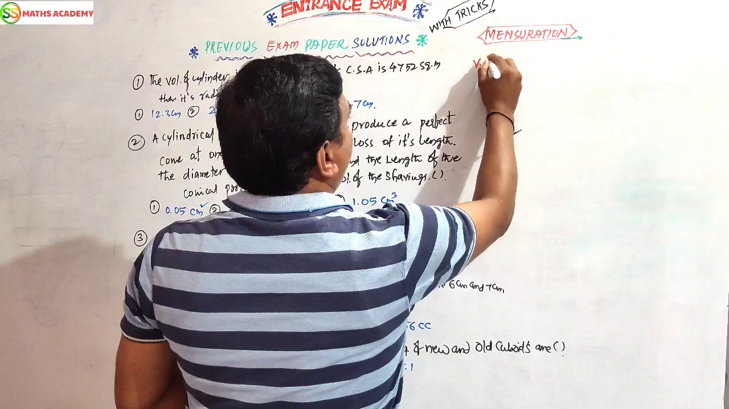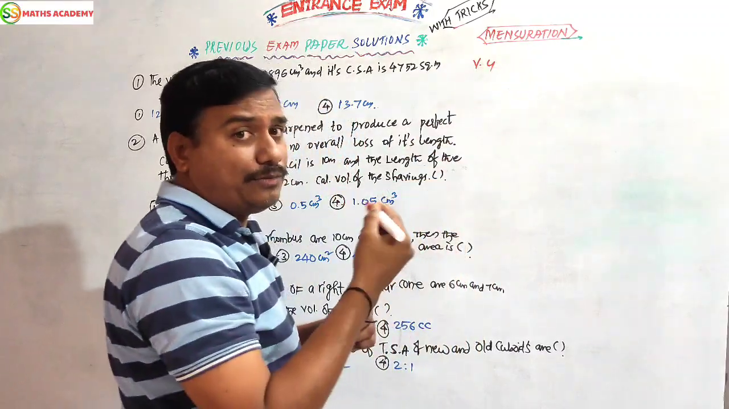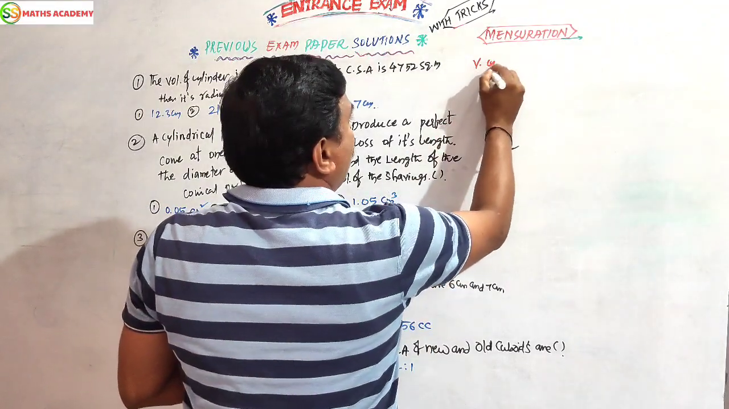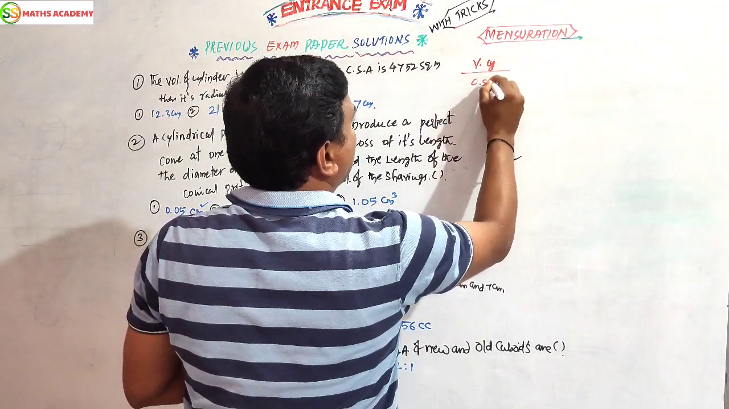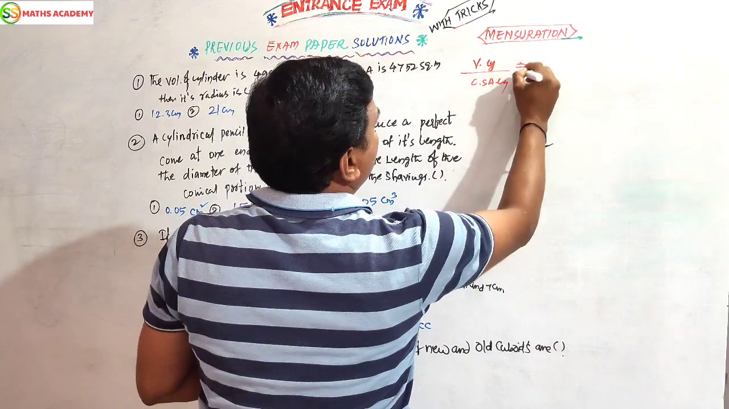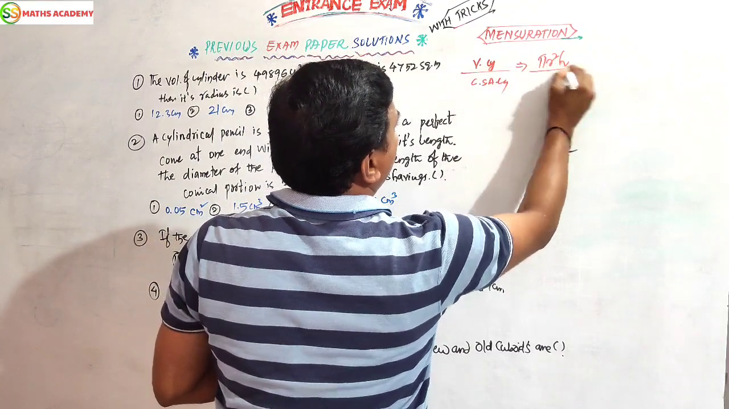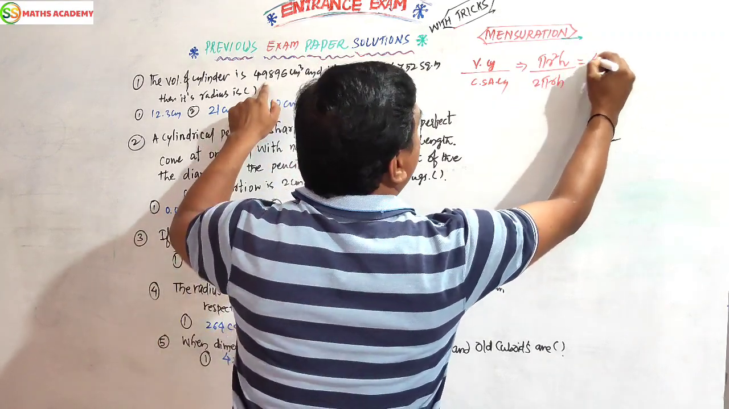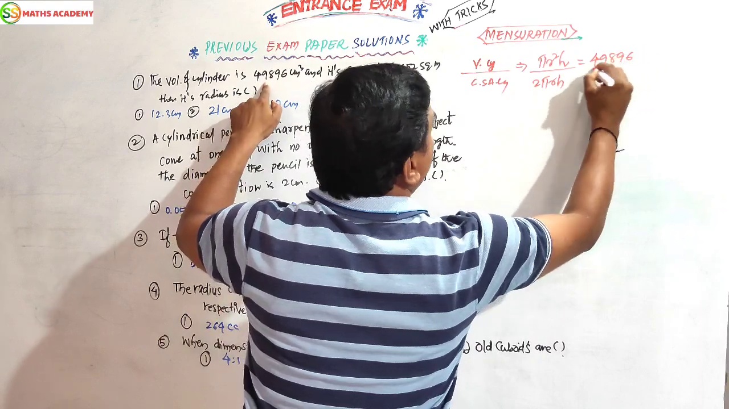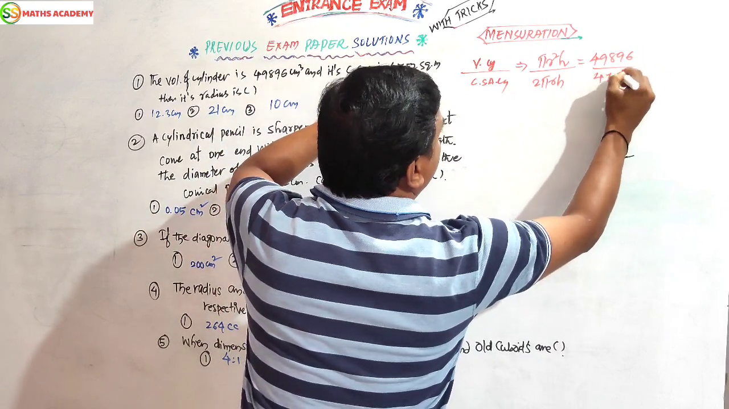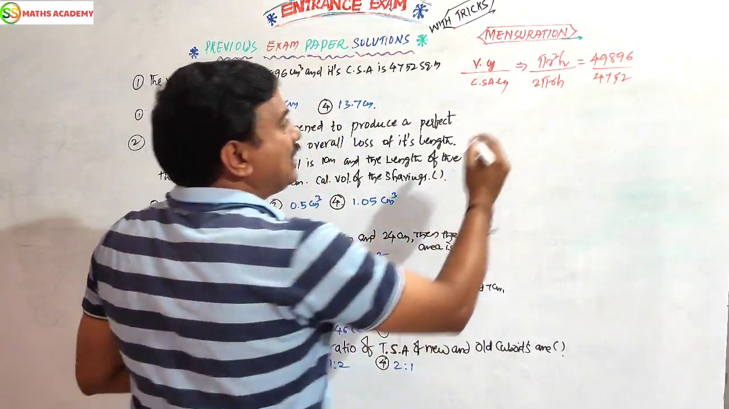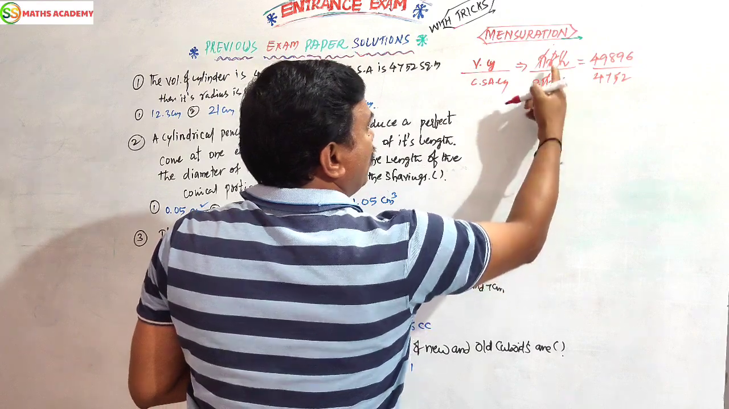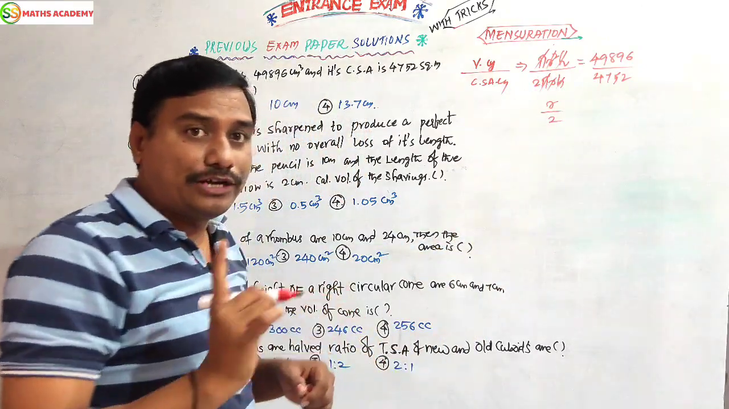I am going to write the shortcut, because in the exam also you have to write the shortcut way so that time will be saved. Volume of cylinder by curved surface area of cylinder is pi r square h by 2 pi r h. The volume is given as 49,896 by 4,752. In this, pi, r, h cancel. We are getting r by 2.